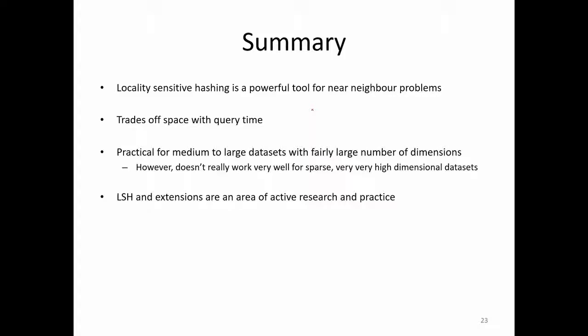In practice, it is practical for medium to large data sets with fairly high number of dimensions. So dimension is not so much of a concern.